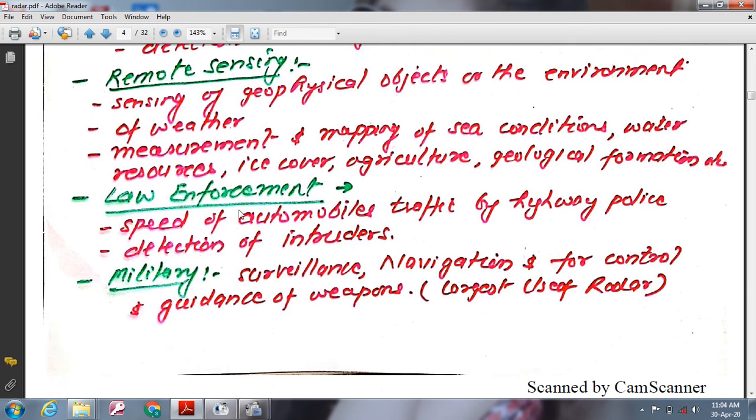Next application is law enforcement. In addition to the wide use of radar to measure the speed of automobile traffic by highway police, radar has also been employed as a means for detection of intruders. And the last is military application.